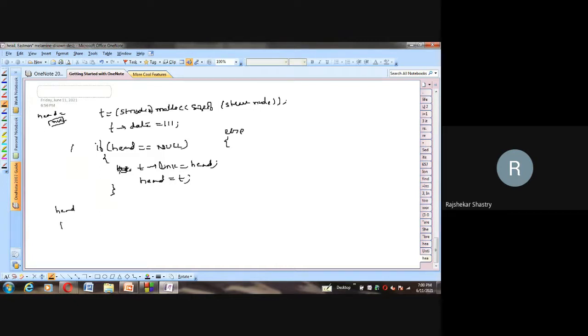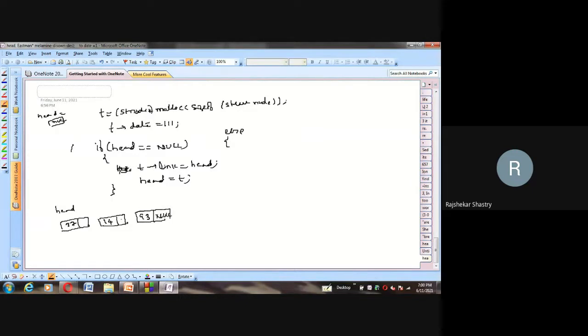Head is pointing to the first node, having 37 as data, and there is a second node existing having 14 as data, and there is also a third node existing having 93 as data, and this is null for me.